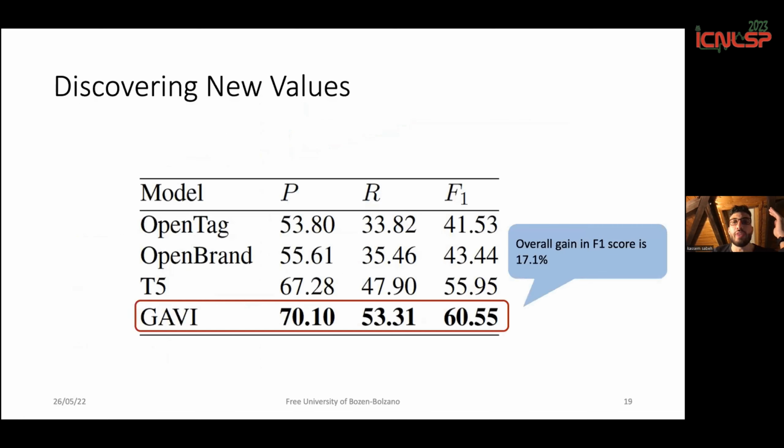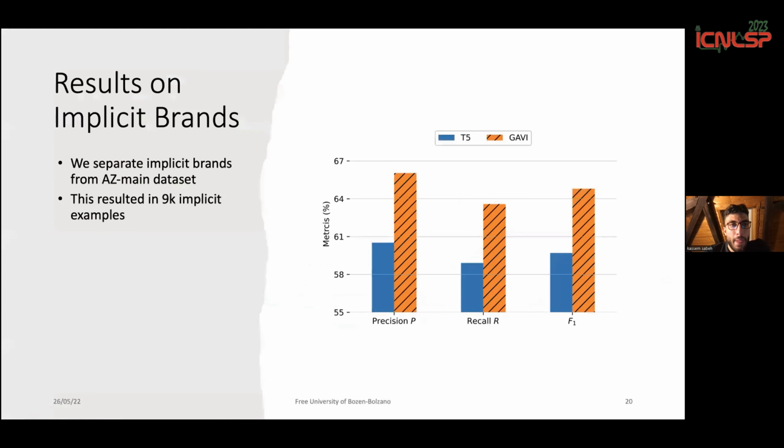For discovering new values, which means the zero-shot experiment where we test our models on the AZ zero-shot dataset, our model also has improvements of up to 17.1% as compared to the previous sequence tagging models. We also do another experiment to compare between our approach and T5 to see the significance of taking categories into consideration.